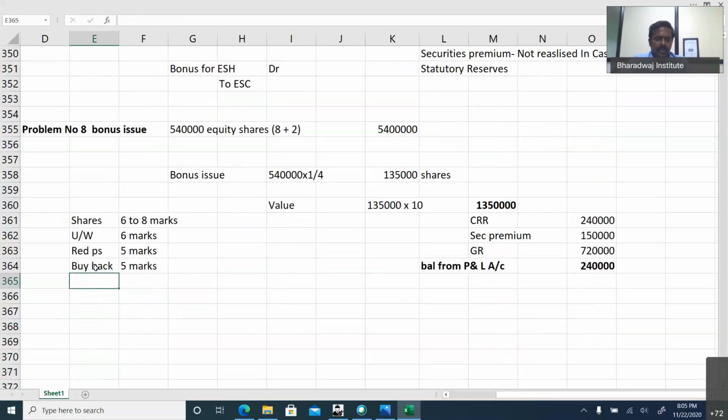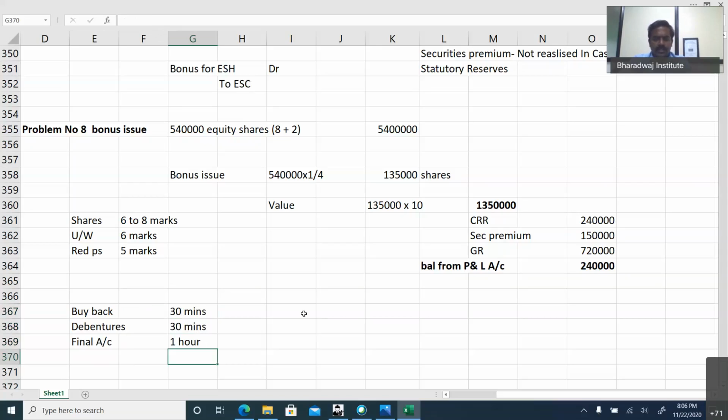Okay, let me stop here. Tomorrow morning, buyback we will see, then debentures, then final accounts. This is for tomorrow morning session. Buyback will take about 1 hour 30 minutes. Debentures will take about 30 minutes again. Final accounts will take about 1 hour.